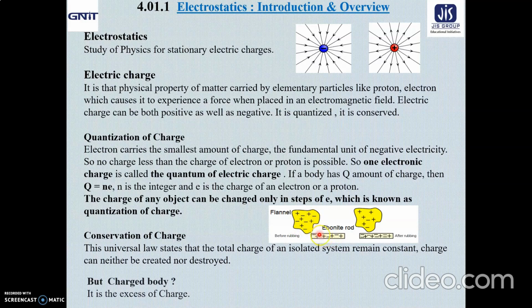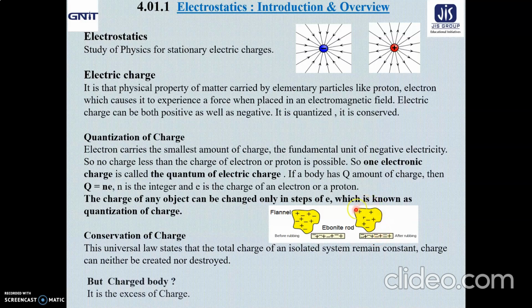Now, when you are rubbing the ebonite rod with flannel, a few of the electrons will go to the ebonite rod depending upon the time of rubbing. Now, what about the situation after rubbing then? The number of electrons decreases in the flannel and they are moving to the ebonite rod. So naturally, the flannel is now positively charged because some negatively charged electrons are moving from it. So the negative charge amount is decreasing and that negative charge is moving to the ebonite rod, so its negative amount of charge is increasing.